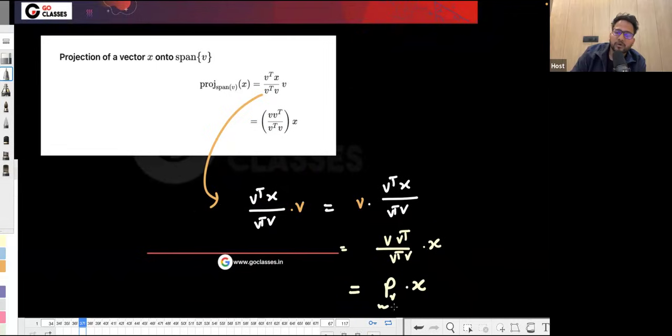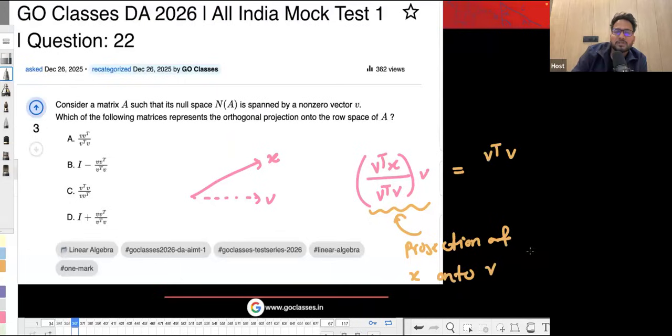If anyone wants to project onto V, or the space spanned by V, you can do it like this. PV is the projection matrix here. The question is saying that if n is the null space spanned by the non-zero vector V, which of the following matrices represents orthogonal projection onto the row space of A? What is the projection onto the null space first of all?